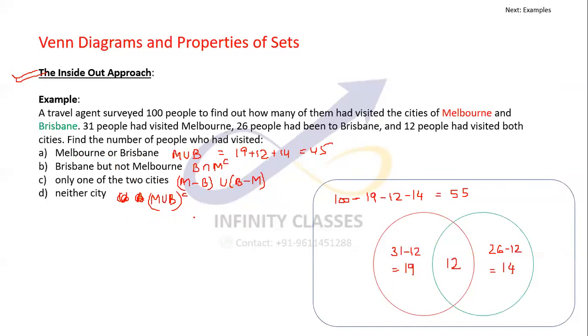Brisbane but not Melbourne, that would be 14. Simple. Only one of the two cities would be either 19 or 14, so 19 plus 14 is 33.